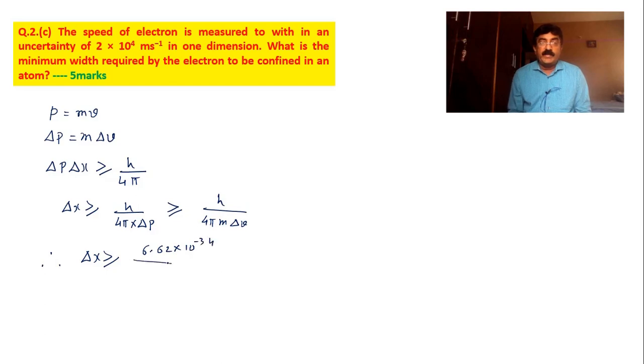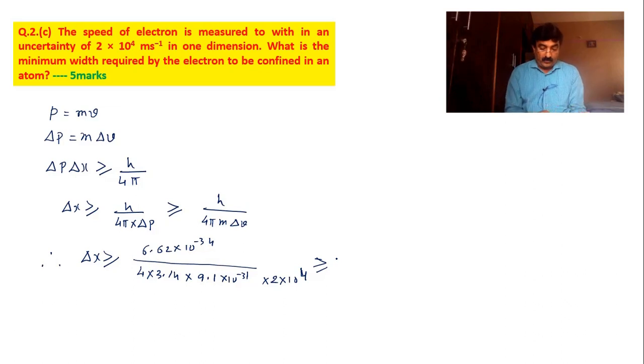Please follow carefully. See, I am doing the substitution. Substitution is very important. 4 into pi into m, which is 9.1 into 10 power minus 31, into delta V, given in the numerical as 2 into 10 power 4. Now let me simplify. This is greater than or equal to 4 into 3.14 into 9.1 to the power of minus 31 into 2 to the power of 4.